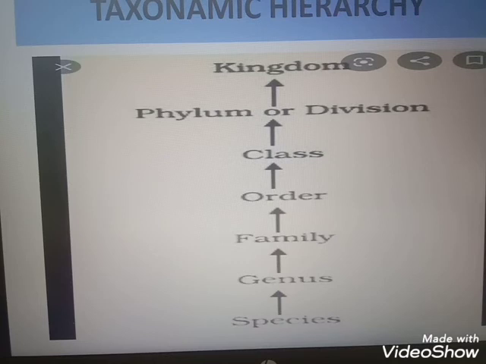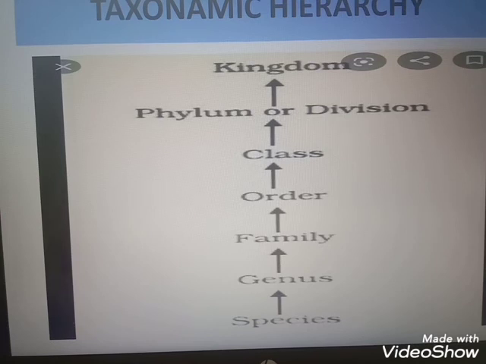So the tiger and the lion are two different species, but they are included in the same genus Panthera because they are closely related. They share some common characters. That's why they come in the same genus.